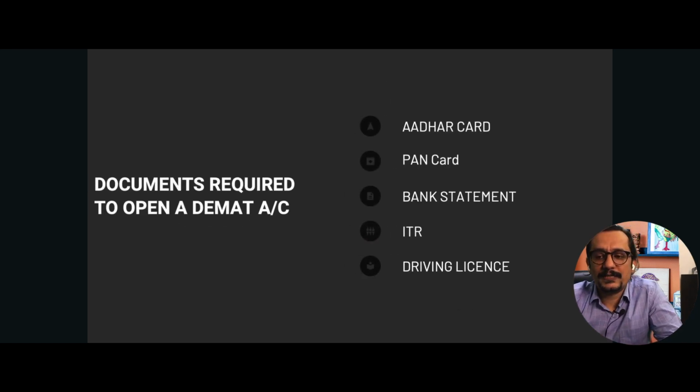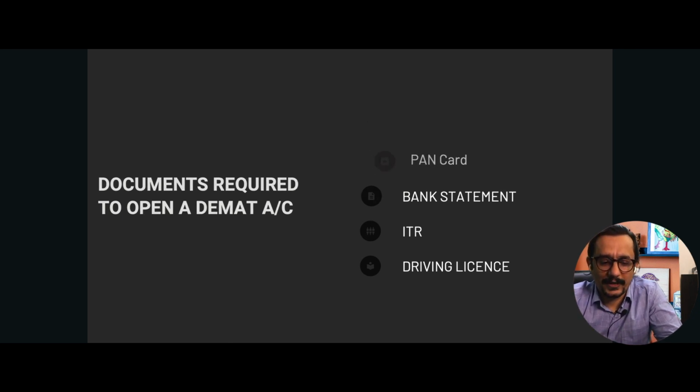Now, when we talk about opening a Demat account, more or less all the brokerages would ask you for a similar set of documents. We're talking about the Aadhaar card, the PAN card, your bank statement and your ITR, because of course you need to furnish the fact that you have certain savings or earnings with which you want to trade or invest into the markets, right? Some of them might also ask for a driving license, which is not very common these days, because Aadhaar card and PAN card is what most of the companies would require, right?